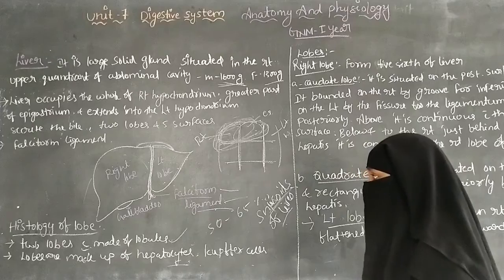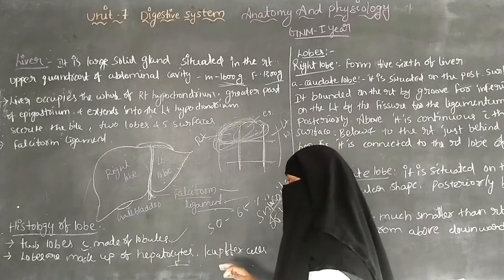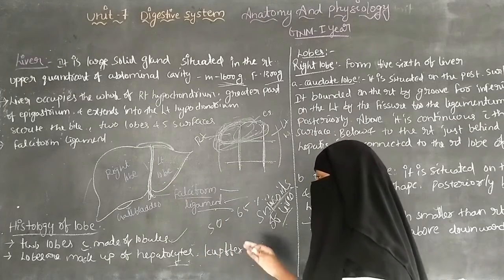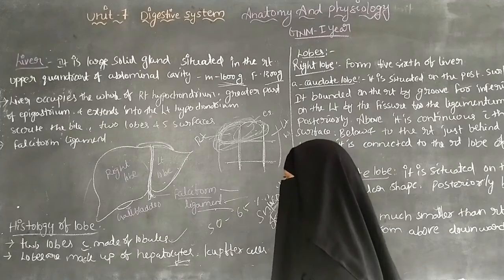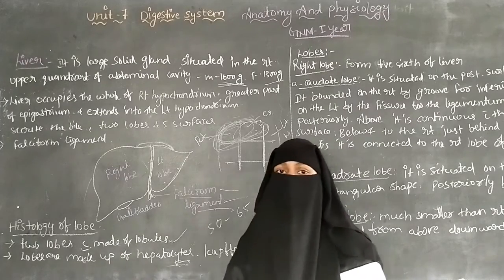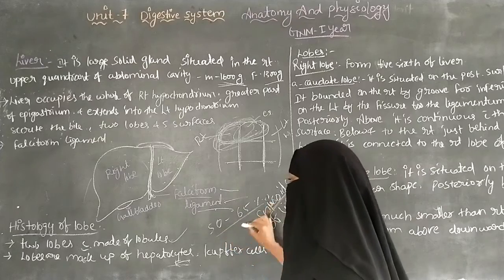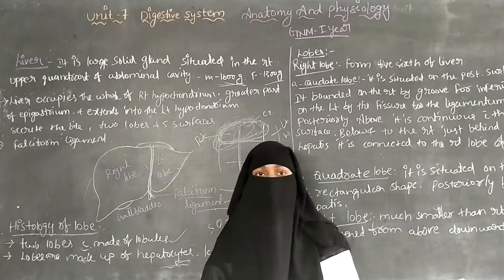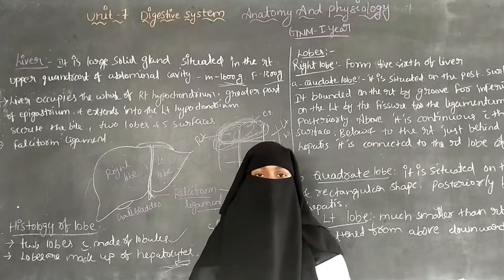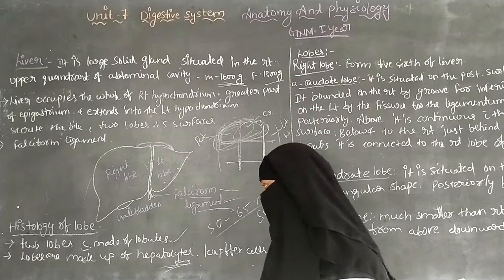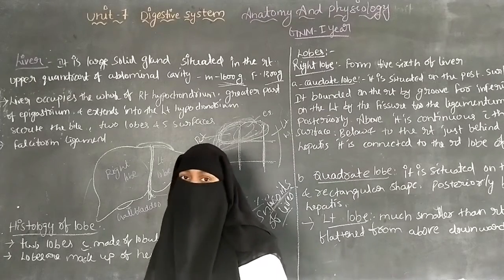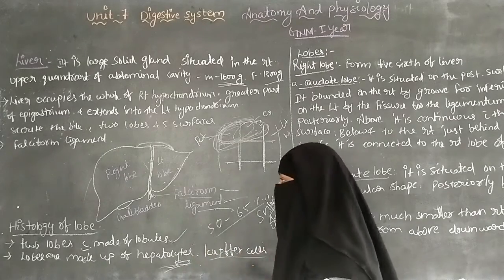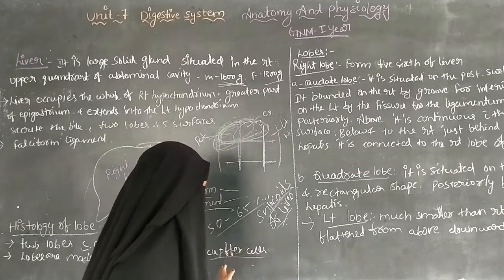So that is about the histology of the lobe. The lobes are made up of lobules, and the lobes are made up of hepatocytes. Hepatocytes are cells that form 50 to 65% of the liver mass, and they help produce innate immunity to fight against microorganisms. And the Kupffer cells help in the formation of the lining of the sinusoids of the liver. Sinusoids of the liver are the blood vessels present in the liver.